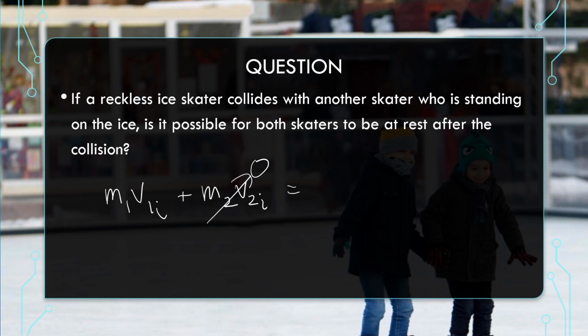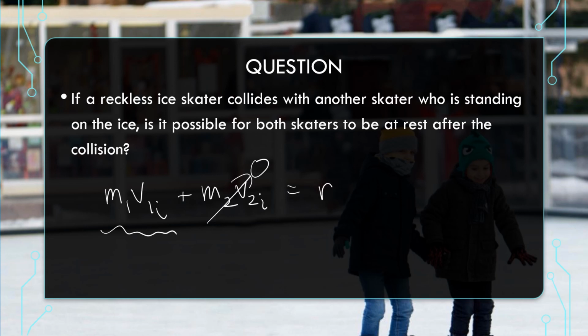The question is, could this be 0 and this be 0? And the answer is no. I have a quantity over here, so one of them has to be moving. Oftentimes, it's not the person who collided into them. Sometimes they will transfer their energy and the other person will go sliding. So it just kind of depends, but they can't both be at rest, right?